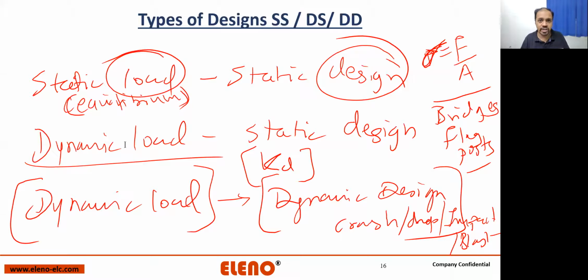So even if this phone is 100% used or most of the time used for static loading, it is not designed for static loading. It is designed for dynamic load, and it is designed for what? It is designed for drop, because any handheld equipment is going to drop from your hand. Okay, if I have a fitness tracker, when I'm putting it around my wrist, it's going to drop down for sure. Okay, so it is a dynamic load, dynamic design. The dominating part is dynamic load, dynamic design. Are you with me, guys?